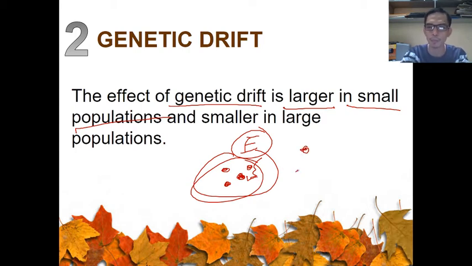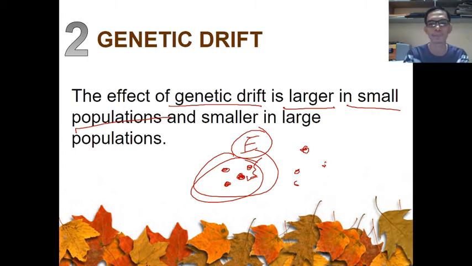Whereas if you have a large population, for example 100 or 1,000, and a certain event happens in that area, even though some of them will die, there are still some organisms in that population that will remain, propagate, and create their generation, so on and so forth.